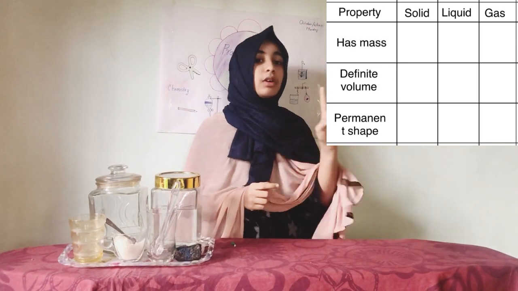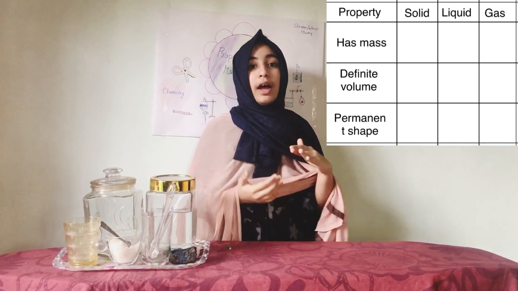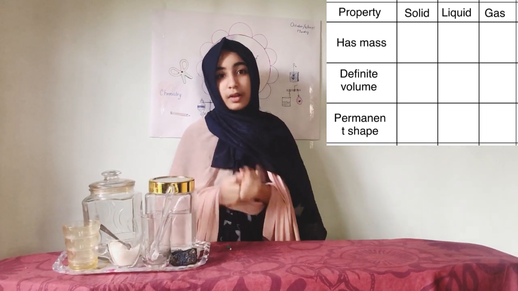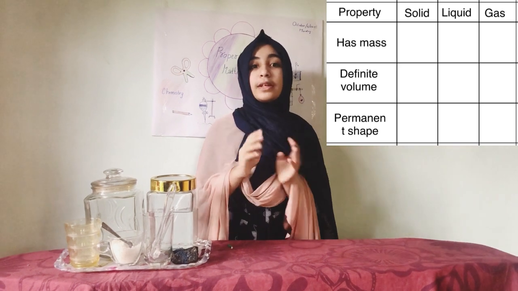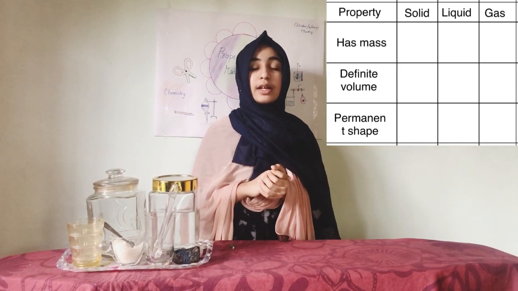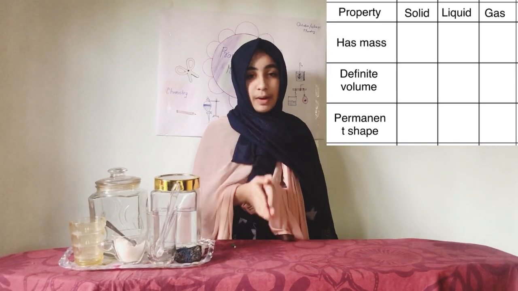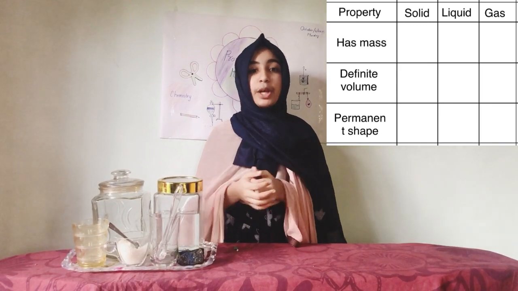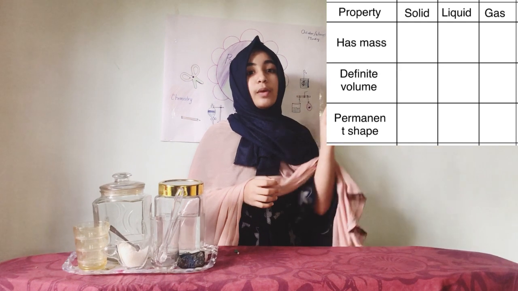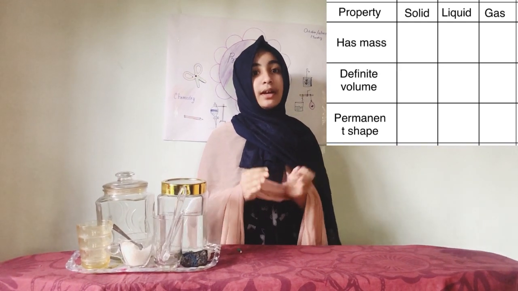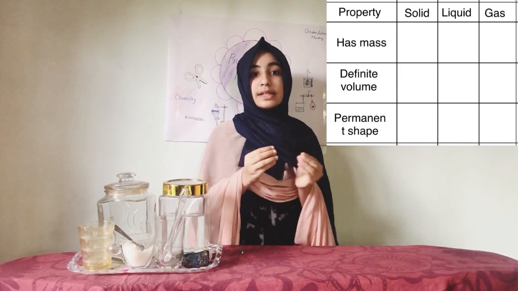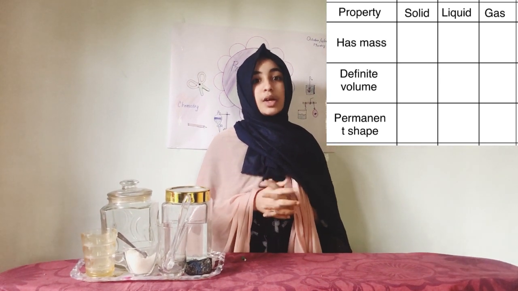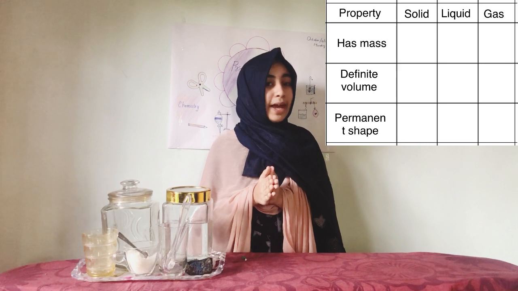There are 4 columns in the table. The first one is property, the second one solid, then liquid, and gas. Under property, 3 properties are given: first, has mass; second, has definite volume; third, permanent shape. We want to complete this table by taking the right statements in each physical state. I will also be helping you.